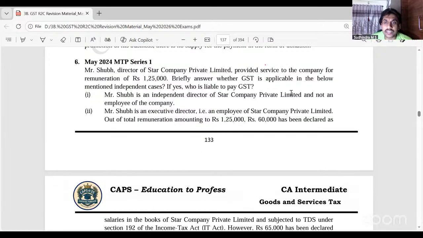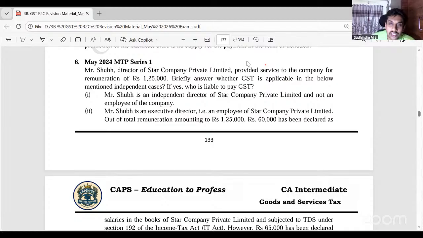Yes, May 24 MTP. Mr. Shubh, director of Star Company Private Limited, provided service to the company for remuneration of 1,25,000. Briefly answer whether GST is applicable in the below mentioned independent cases. If yes, who is liable to pay GST? First one, Mr. Shubh is an independent director of Star Company Private Limited and not an employee of that company.